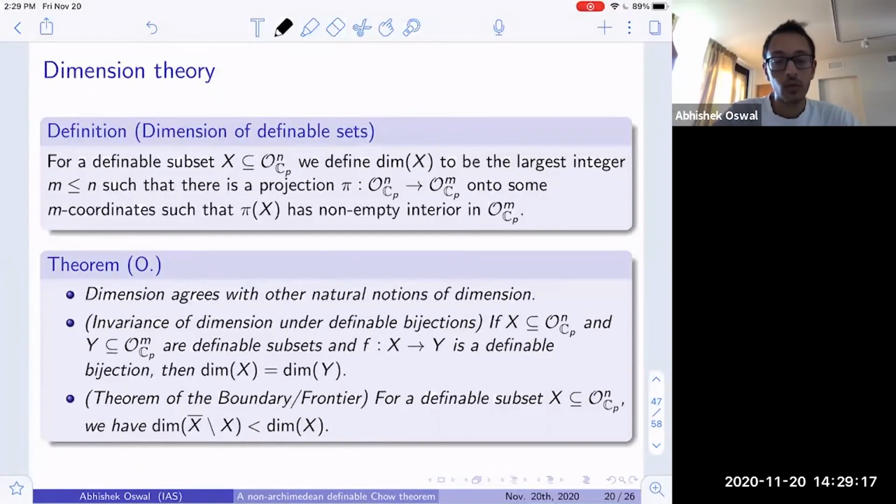And crucially, what we need for the Chow theorem is the following result called the theorem of the boundary. Namely, for a definable set X in O_{C_p}^n, its boundary, so the dimension of the closure of X minus X, is strictly smaller than the dimension of X. So this result is also used in the proof of Chow's theorem.